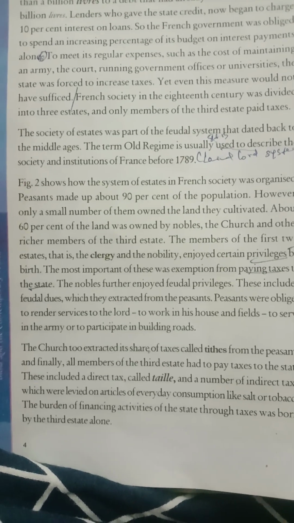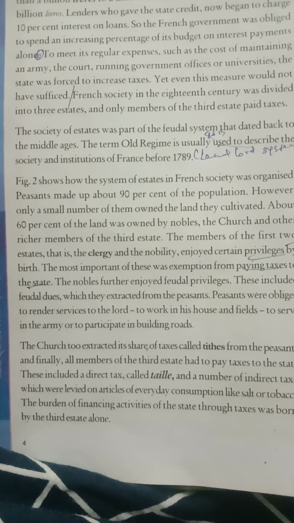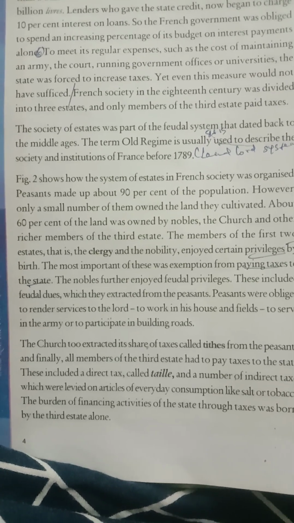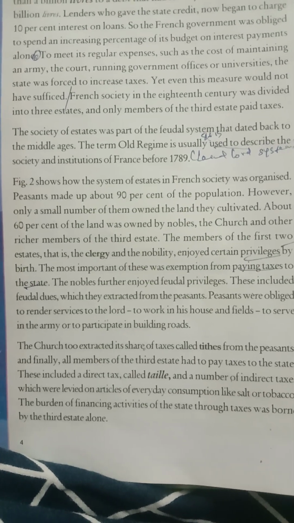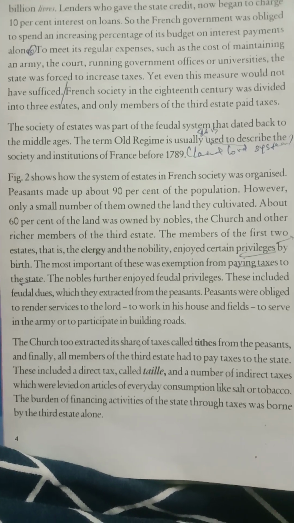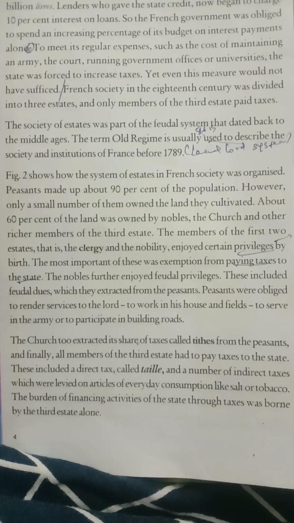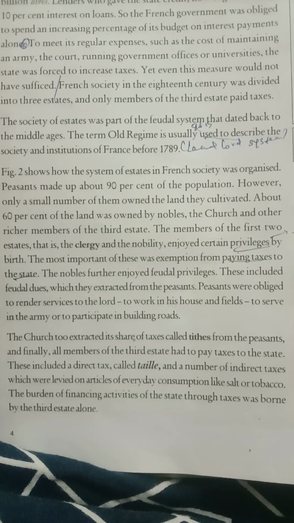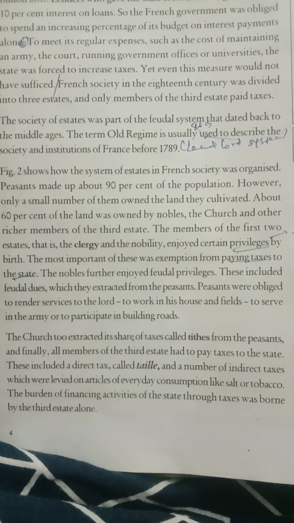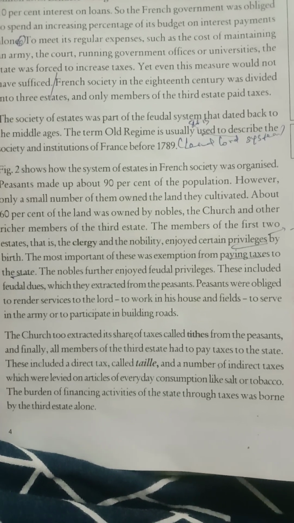Next is the fourth one. Because of this, the war added more than 1 billion livres, L-I-V-R-E-S. Livre is the unit of currency in France. But actually, it was cancelled after 1794, and then the franc became the currency of France.